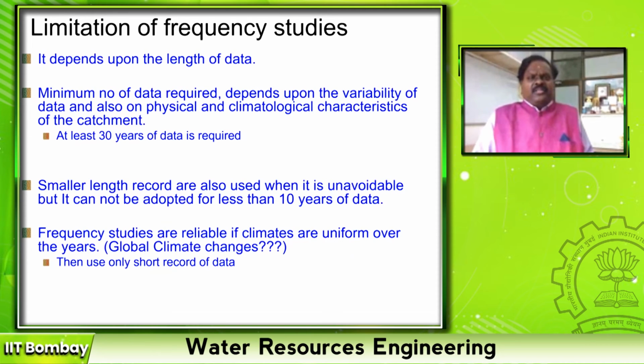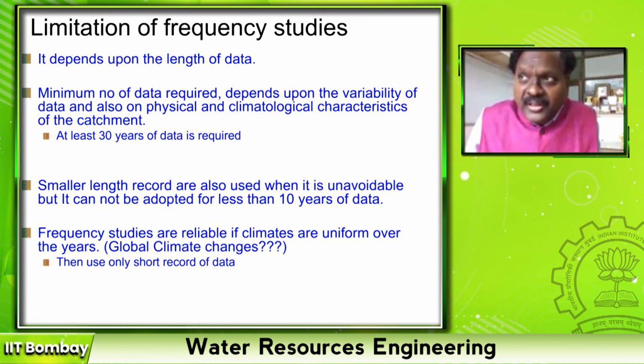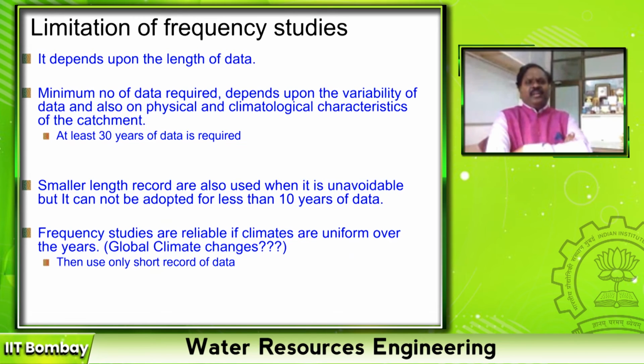So now I have done these frequency studies. I am able to estimate the magnitude of the flood for different return periods. But I have certain limitations of these frequency studies. The first limitation is the length of the data which I have used. For example, even if I have 100 years of observed discharge, I have only 100 data points. Right? I have daily discharge of 100 years, then my flood series will have only 100 points. So whether that data length is sufficient to represent the flood scenario of that river basin is still questionable.